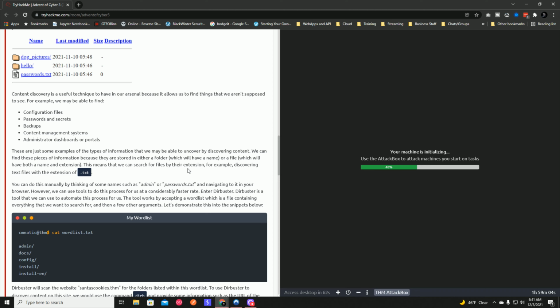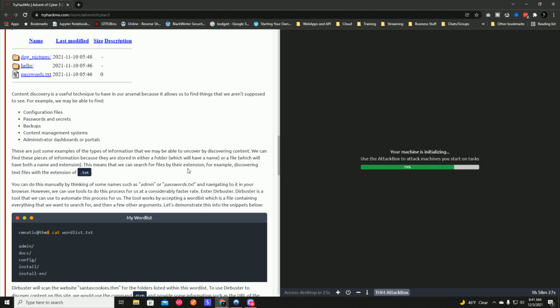Routers, again, are a big example of default creds, especially if you get them from your ISP, your internet service provider. Sometimes they'll even tell you not to change the password so that they can access it. I highly recommend changing it and letting them know that it was changed, and if they need to do any type of troubleshooting, you can give them the password at that point, and then immediately change it after.